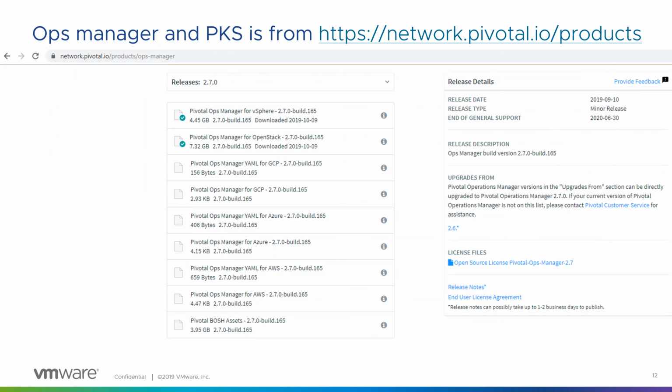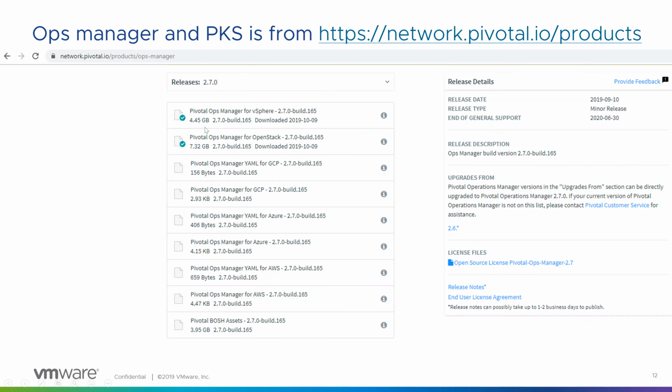So if you want to get started with the Ops Manager or PKS, we'll have to download the bits from network.pivotal.io. Pivotal has recently been acquired by VMware; the announcement had come in. So the software for Ops Manager, BOSH and PKS has to be downloaded from this link, which is given here.